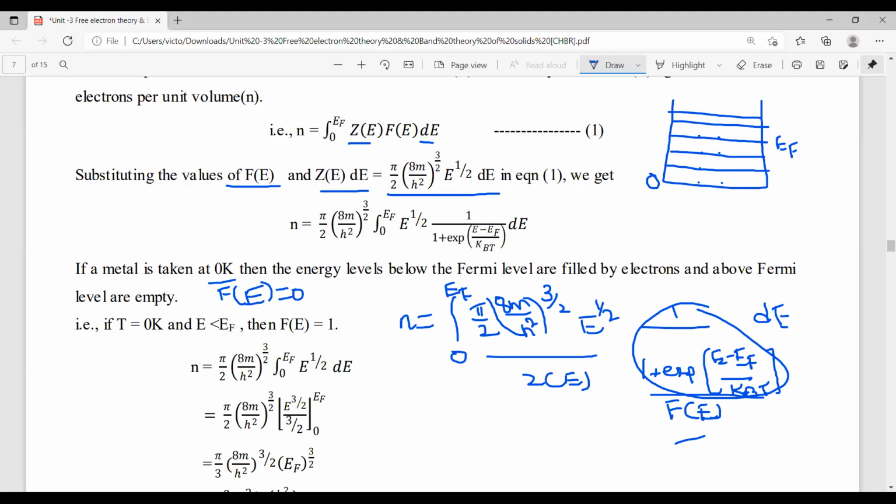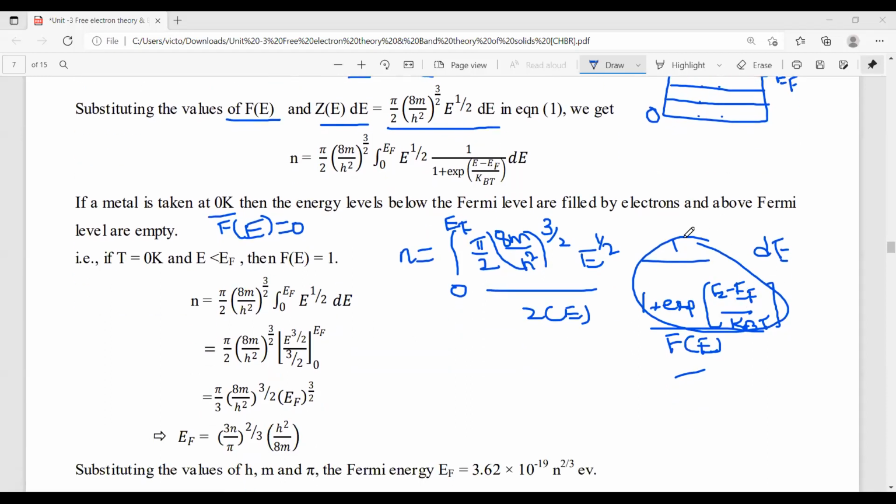Why? Because according to probability, below the Fermi energy level, all the energy states are completely filled. That is, there is a 100% chance, so the Fermi function is written as 1. So this entire term is equivalent to 1.